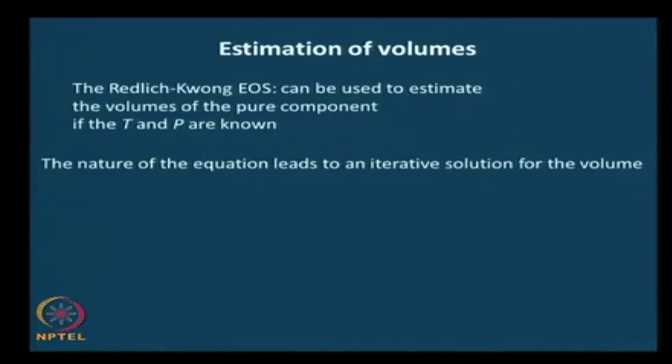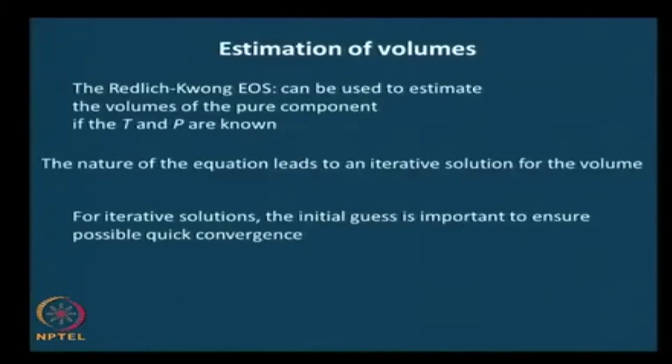We know from the very name that these are cubic equations, and therefore we need to solve them iteratively for volume. So we will write the equations appropriately and then solve. We also saw from the previous exercise that for iterative solutions the initial guess is very important to ensure quick convergence as well as correctness of the values.